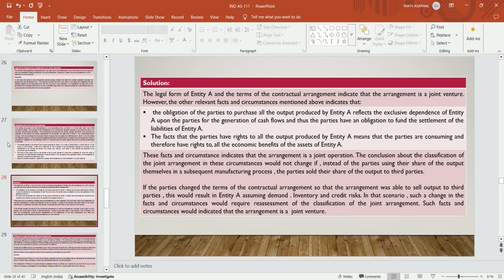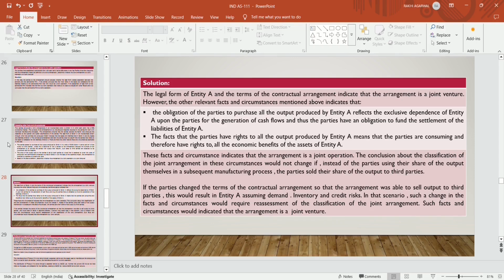If the parties change the term of the contractual arrangement so that the arrangement was able to sell the output to the third party, this would result in entity A assuming demand, inventories and credit risk. In that scenario, such a change in the facts and circumstances would require reassessment of the classification of joint arrangement. Such facts and circumstances would indicate that the arrangement is a joint venture.